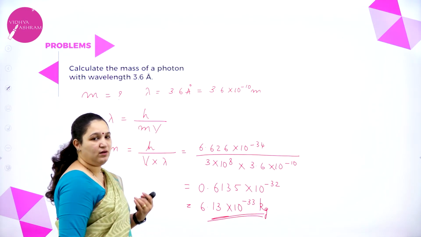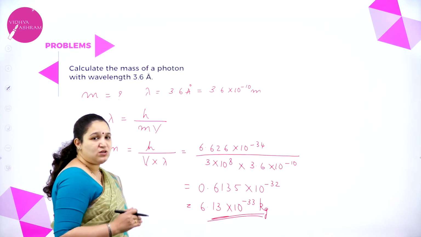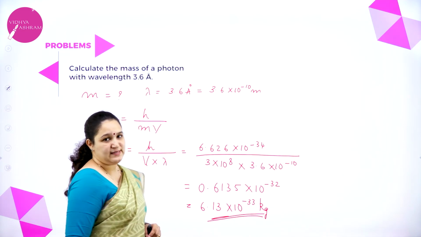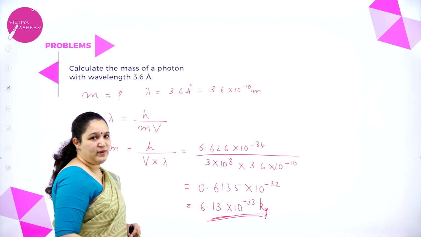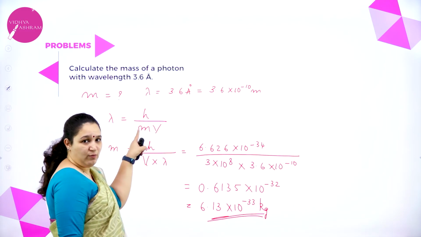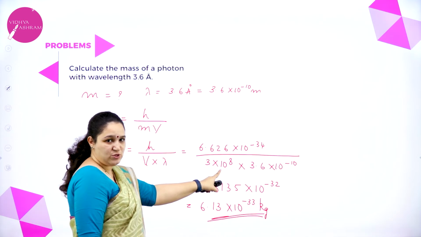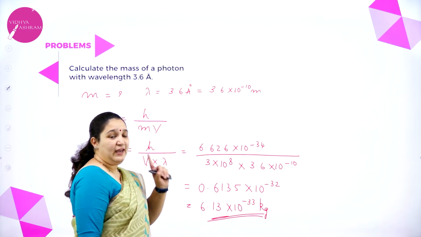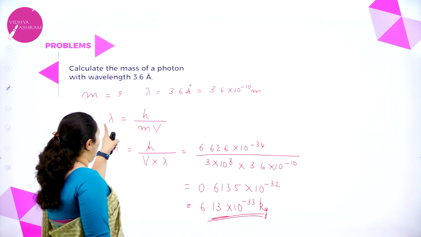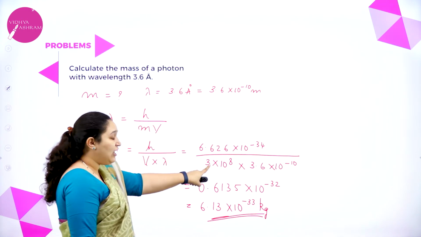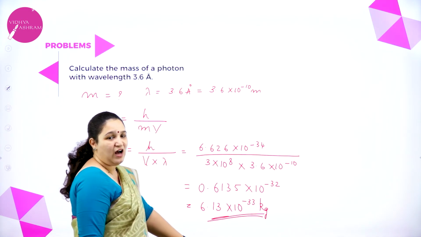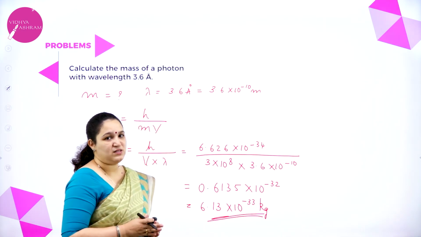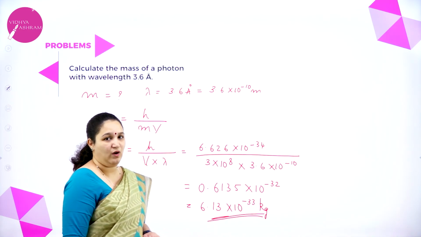It is a direct question. So how are the marks going to be allotted for such numericals if it comes in your exam? For example, if it is a 3-mark question, 1 mark is for writing the formula, 1 mark is for showing the substitution, 1 mark is for writing the correct answer with the correct unit. If it's a 2-mark question, then 1 mark for writing the formula, half mark for showing the substitution, half mark for the correct answer along with the correct unit. That is how the marks are going to get allotted.